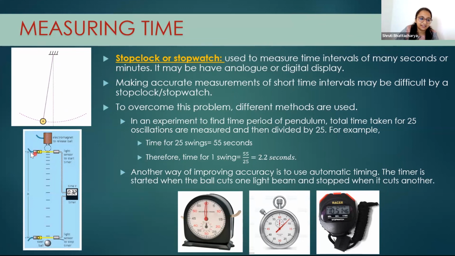Somewhere you will find a light sensor here and here. So when a ball is falling from a height and crosses this area, it records that it is starting, and it goes down, and when it crosses this light, it ends. So it is automatically measured by this device. That's an instrument which will automatically record how much time it took. Okay, so these are some methods to rectify that.